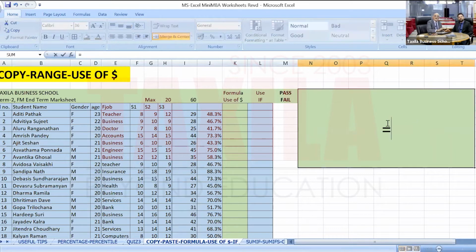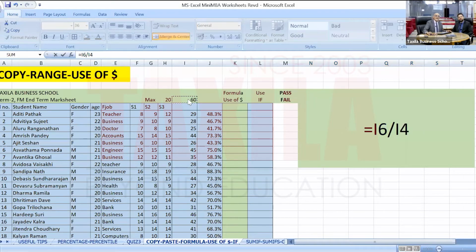So I will write equals, in the column which is the sum, the total marks obtained. I will go to Aditi Pathak, whatever number she has obtained, I6, divided by what is the maximum marks? This 60. By mistake, let me write 70 first.